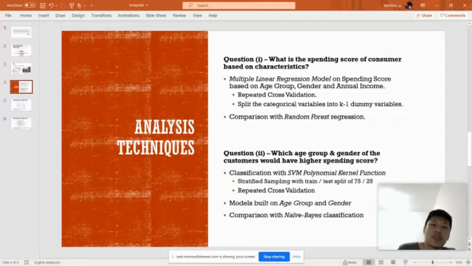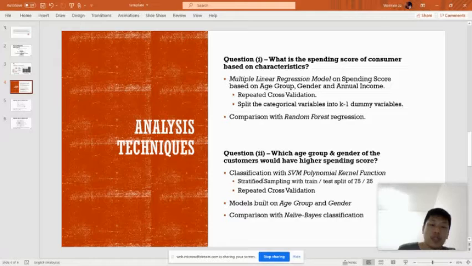The sampling technique is repeated CV, and we've also split all the categorical variables into k minus 1 dummy variables. This is actually done by the caret package. We've also done a comparison with random forest regression.